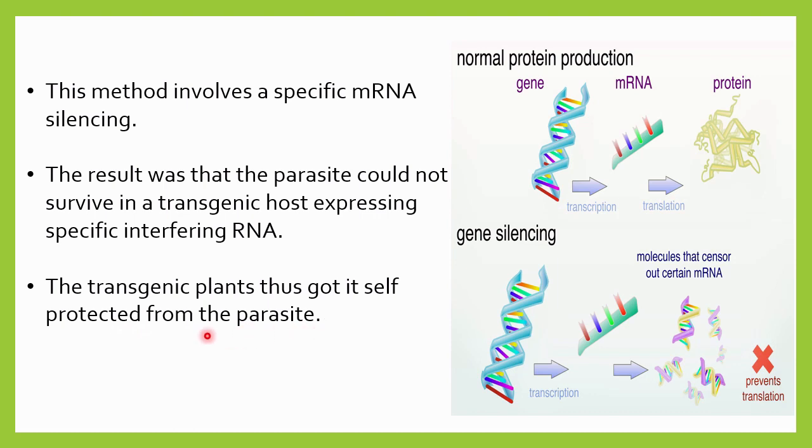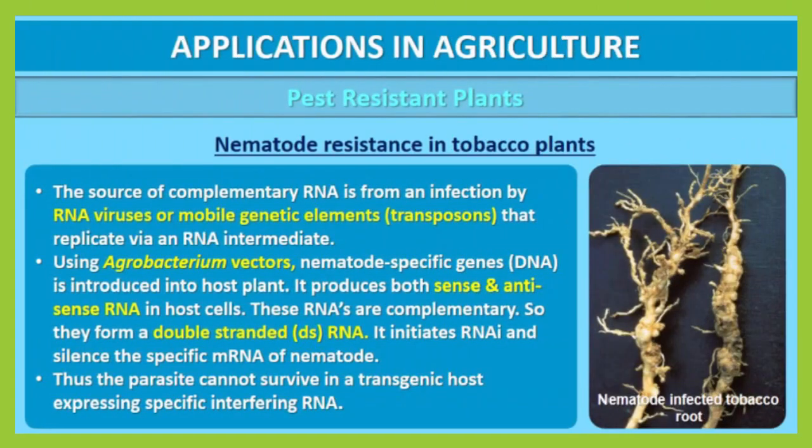This is all the principle behind RNA interference. So now let me discuss how we can produce nematode resistant tobacco plants by using biotechnological principles and tools. We have to add a complementary RNA, because we want to make the mRNA we want to silence into double stranded RNA, and for that we have to add complementary RNA.